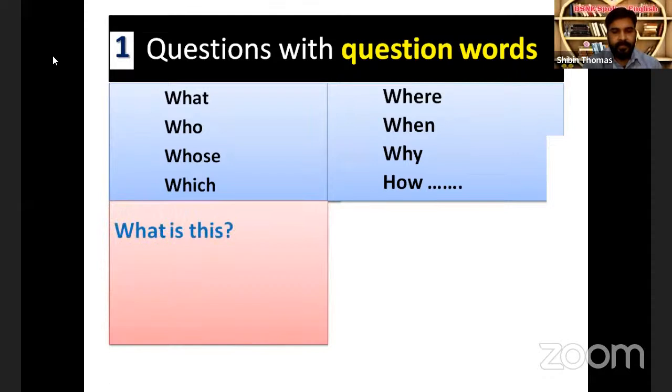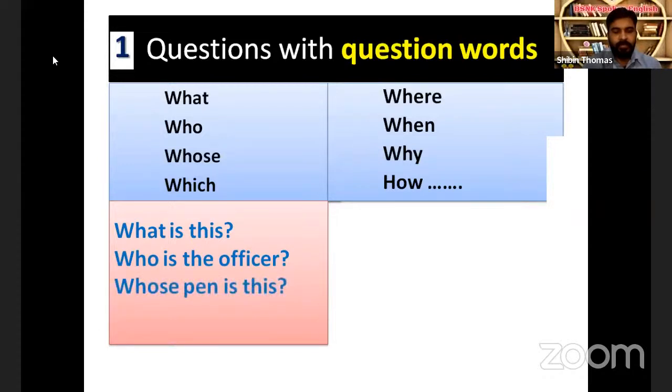First, what is this? All these questions are familiar, but we have to learn the basic rules of how to frame questions after seeing these simple examples. The first one is, what is this? Then, who is the officer? An example for a question with the question word who. Then, whose pen is this?